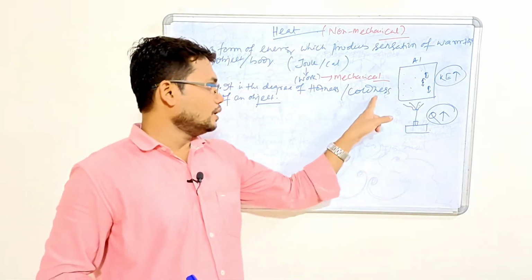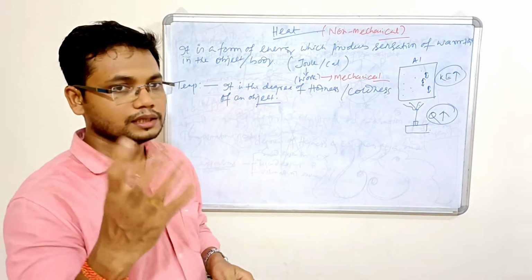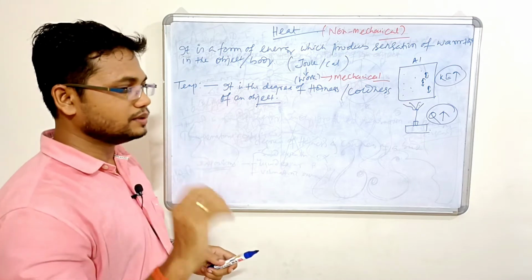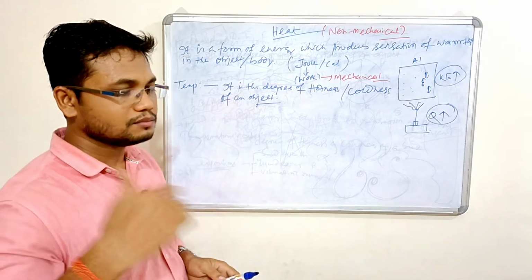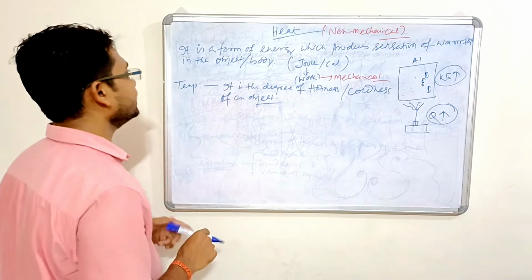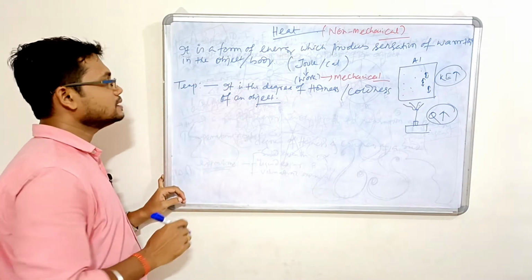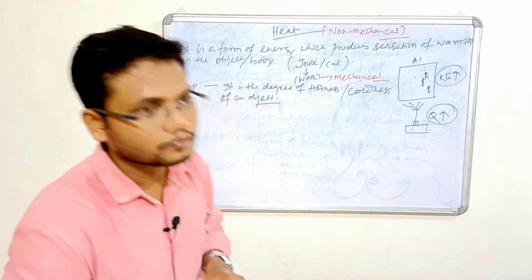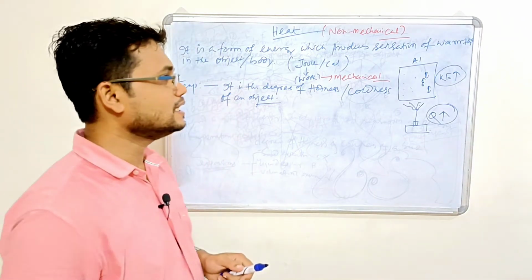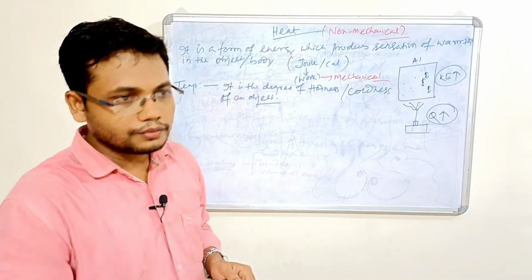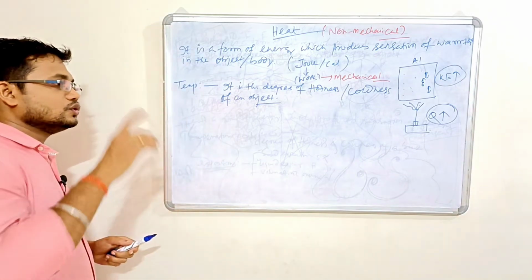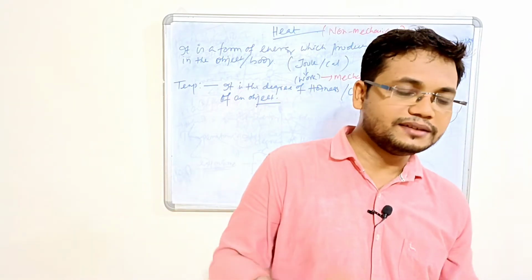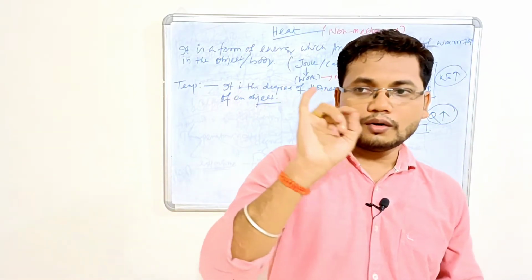That means how much is the temperature of an object, and how you are going to measure it in terms of the different scales that you have. We have different scales of measurement in the case of temperature. Temperature is a certain condition which determines the flow of heat.